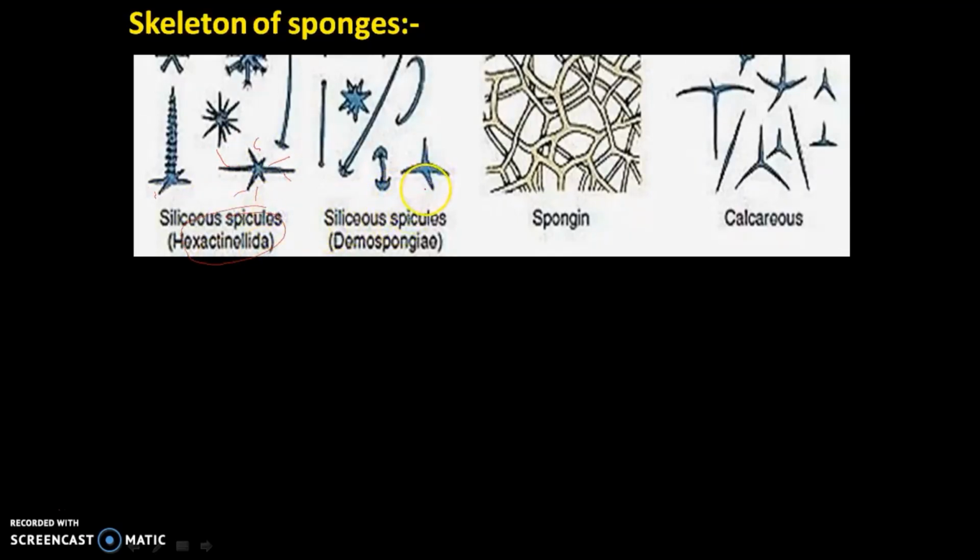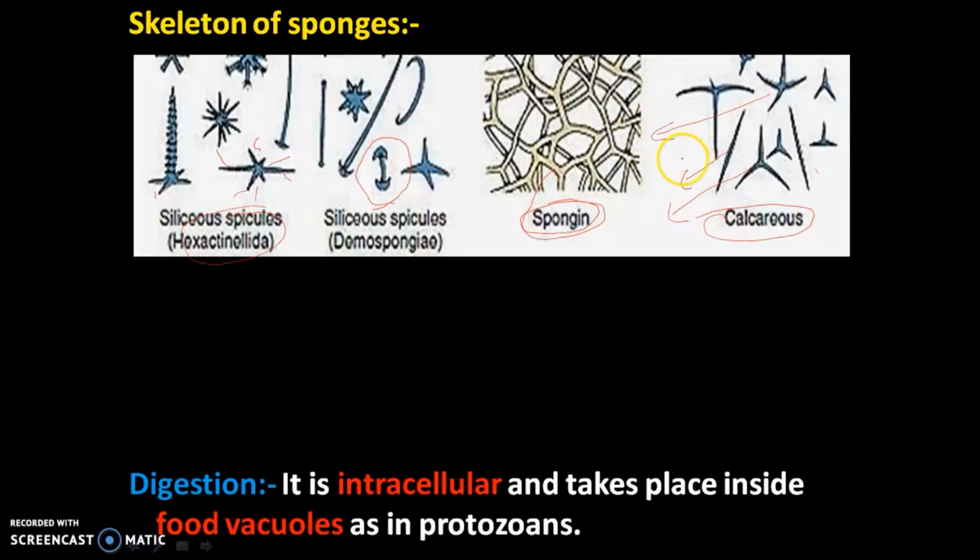Some skeletals in Demospongia are modified, that is also made of silica, and the fibers present are special collagen fibers called spongin fibers, and these are the calcareous spicules. They all are calcareous. If one axis is present, it is monaxon type; if three, triaxon type; if four, tetraxon type; and if six, hexaxon type. So similarly, on the basis of angle, the canal has been classified.